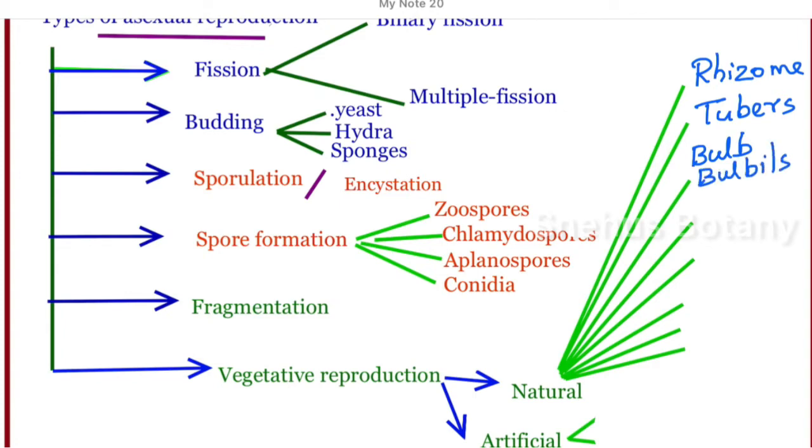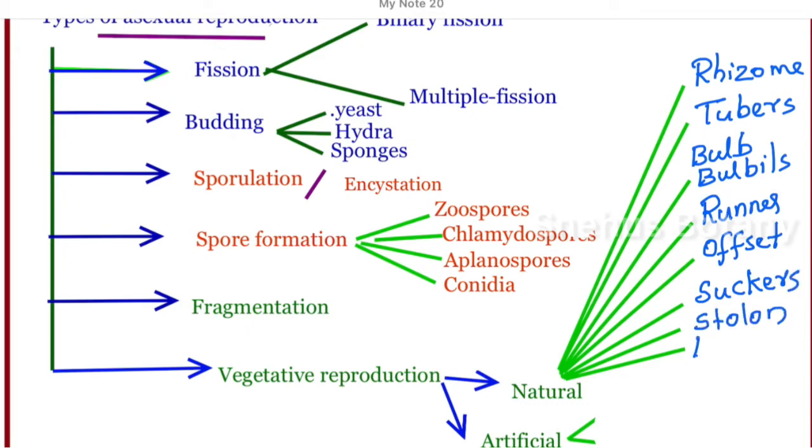All this in detail we are going to explain. Then a runner, offset, and suckers, then stolon and leaf buds. Students, next we are going to discuss in more detail about all these types of asexual reproduction.